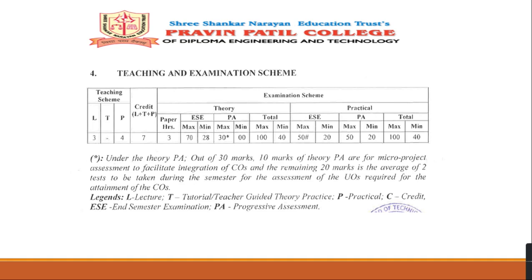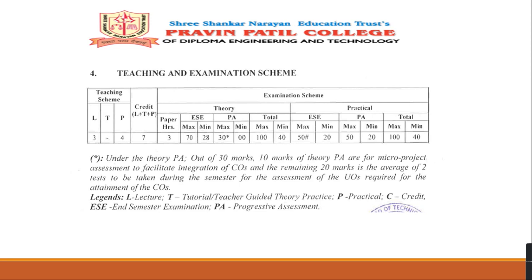And what is the next step? What is the teaching and examination scheme of this subject? There is a paper for 70 marks. For the 70 marks, you have to get a minimum of 28 marks to pass. After that, there is the progressive assessment, for which 30 marks are there.